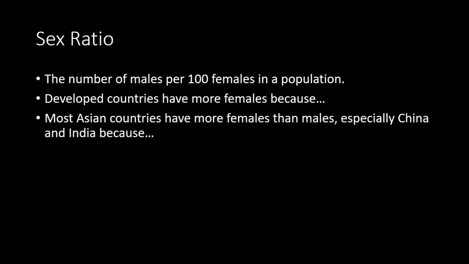Sex ratio, this is the number of males per 100 females in a population. Developed countries have more females because females live longer than males. Most Asian countries have more males than females, especially in China and India, because there are fewer opportunities for women, and it is not unheard of for females to be aborted or for infanticide to be committed to make sure that males are the main children.